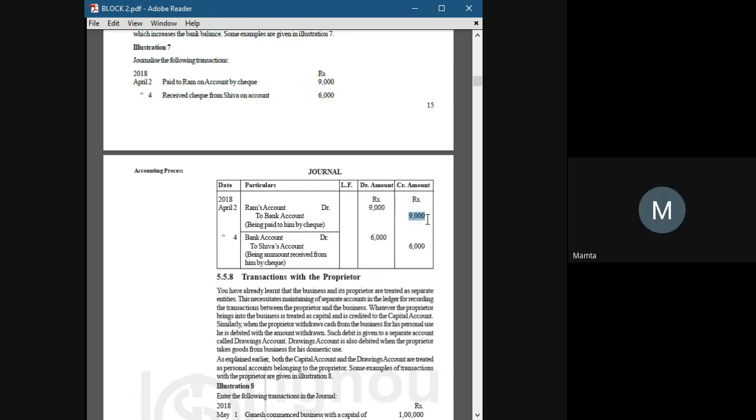See, we are using a double entry bookkeeping system. We are creating a double effect, so the effect of one entry gets nullified. At the end, when we create a balance sheet out of it, first journal, then ledgers, then trial balance, then trading account, profit and loss account, then our balance sheet. For this process, we need to create a dual entry system. That's how we can know about our income.